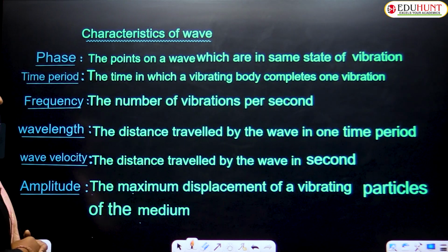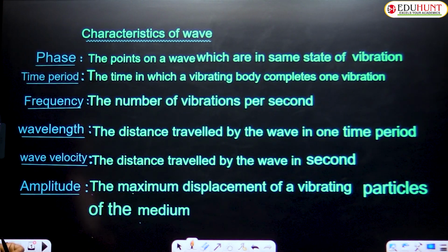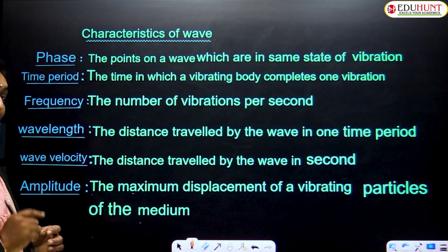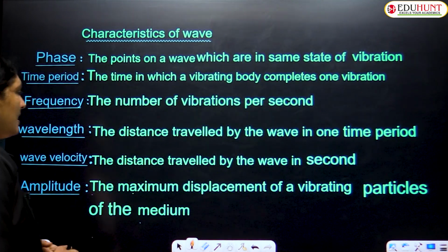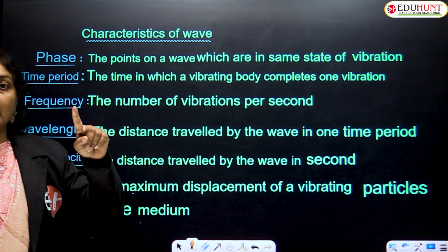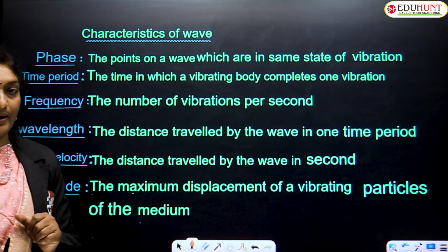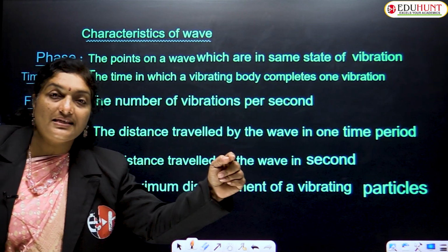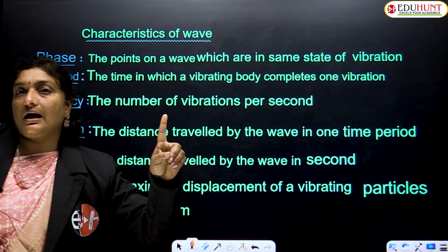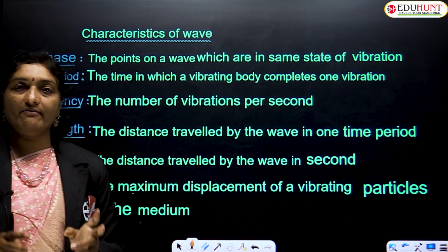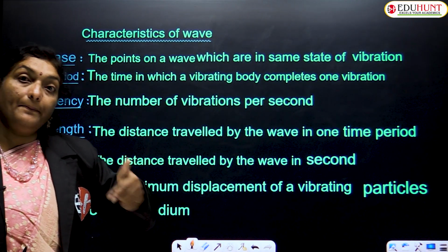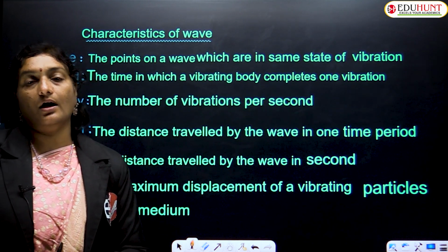Now moving to the next part, that is wavelength. Children, what is meant by wavelength? In previous classes I have already told you it is indicated with the Greek letter lambda. I hope you understood what is time period. To produce one complete wave, some time we require. In that particular time, how much distance is the wave traveling? The distance traveled by the wave in one complete time period is called wavelength. I repeat, the distance traveled by the wave in one complete time period is called your wavelength.